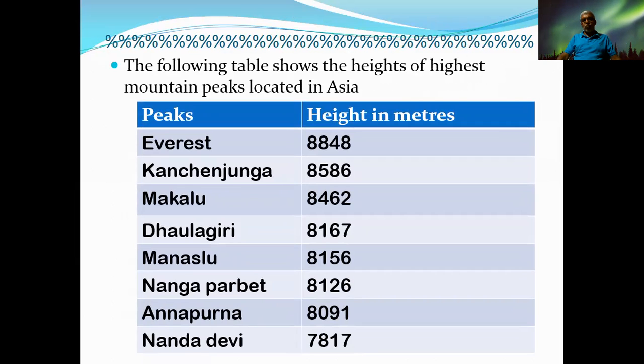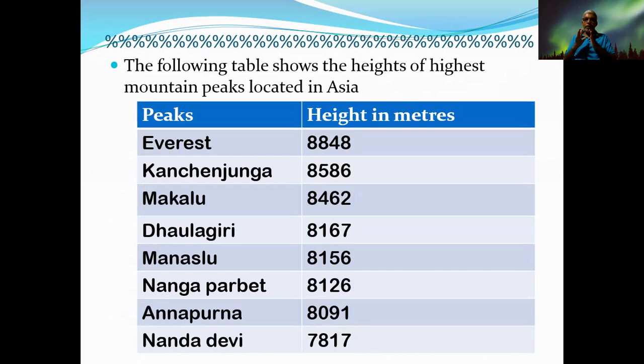They are all given in meters. Everest, 8,848. Kanchenjunga, 8,586. Makalu, 8,462. Dhavalagiri, 8,167. Manaslu, 8,156. Nanga Parbat, 8,126. Annapurna, 8,091, like that. Nanda Devi, 7,847, like that.